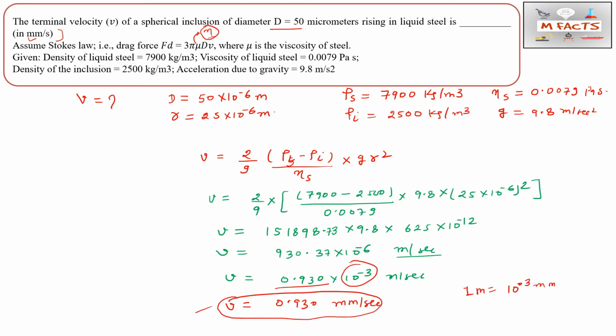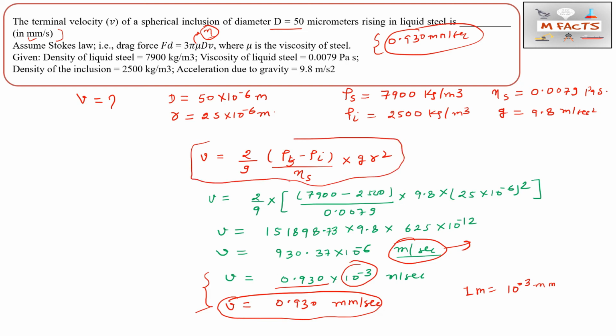The question is very easy, but people can make silly mistakes while changing the unit. Sometimes due to excitement you can forget this, or due to exam pressure you may forget that they are asking in mm per second but you are calculating in meters per second. These are the things you need to check again and again in every question while you are solving questions in the GATE exam. So this is an easy concept, an easy question, but you may make silly mistakes in various ways. This is the way of avoiding silly mistakes: do questions step by step. The correct answer is 0.930 mm per second.